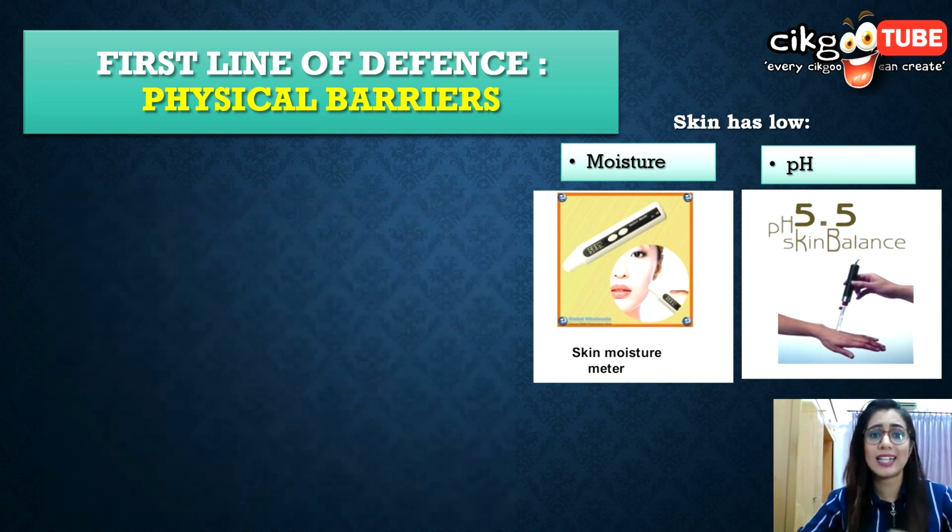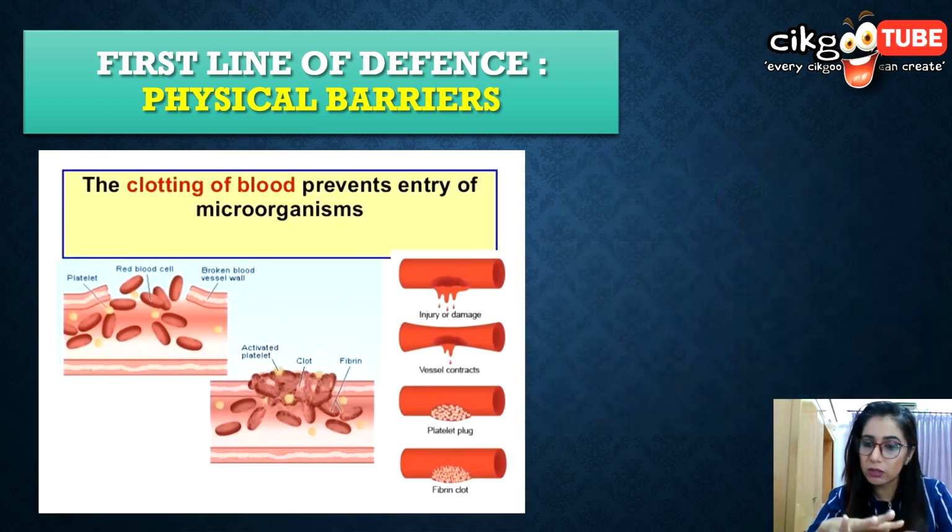Next is the blood clot, or the scab. You know that brown layer on your skin. Once you are wounded, you cut yourself, you have the brownish layer that is called a scab. The scabs that form on the wound will also prevent the pathogens from entering the body.